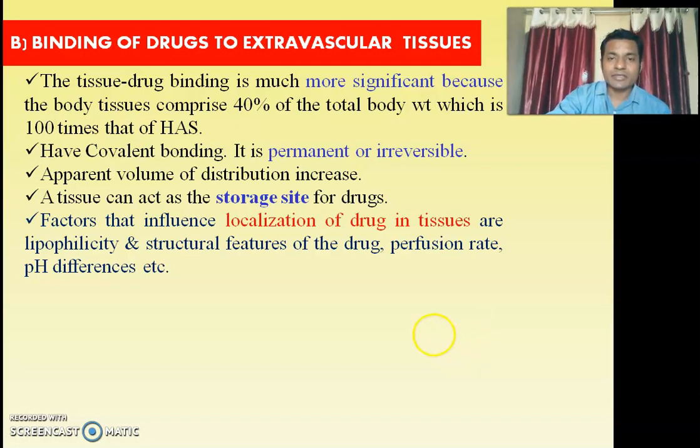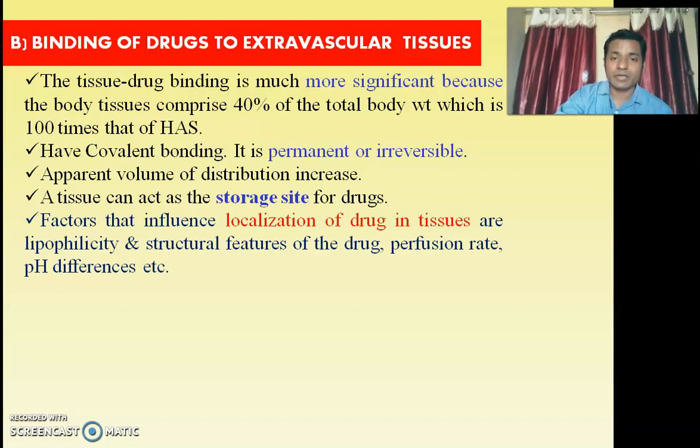In extravascular tissue there is covalent bonding, the strongest bond, so it is like a permanent bond. That makes the complex irreversible. Once it's bound, it's bound.